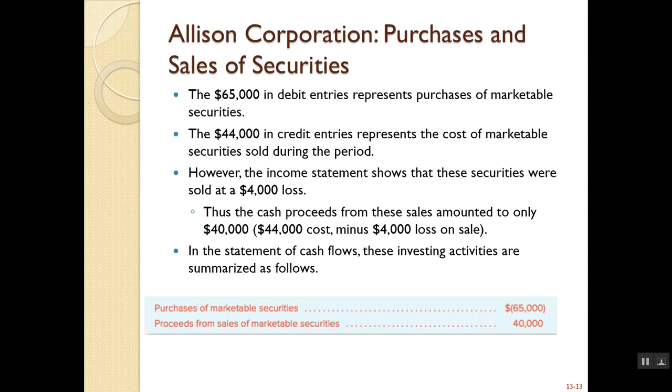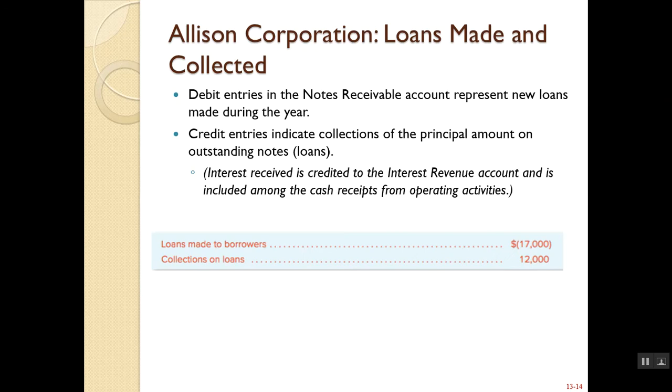So you can see the summary of these transactions here. Our net cash received from purchases and sales of marketable securities is going to be a cash outflow of $25,000. Here we had loans that were made and collected. We had debit entries in notes receivable representing new loans made during the year, and then credit entries showing collections on those loans.